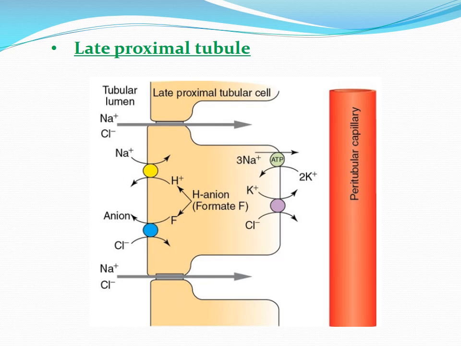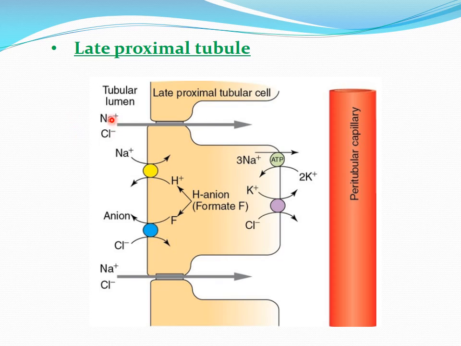Then coming to the late portion of the proximal tubules, where the sodiums are transported via the chloride driven channels. Okay, so now we have seen in the early portion the sodiums are reabsorbed with glucose and amino acids, but the chlorides are not reabsorbed in the early portion. Okay, so as the fluid filtrate reaches the late portion of the proximal tubules, the chloride concentration will be much higher, so negativity will increase because the sodiums are reabsorbed maximally. Okay, so this creates a concentration gradient for the chloride. So chloride is more here in the lumen, but less in the renal interstitium.